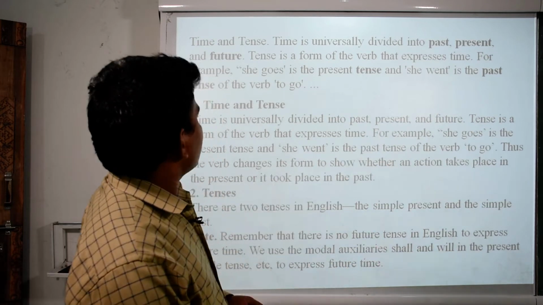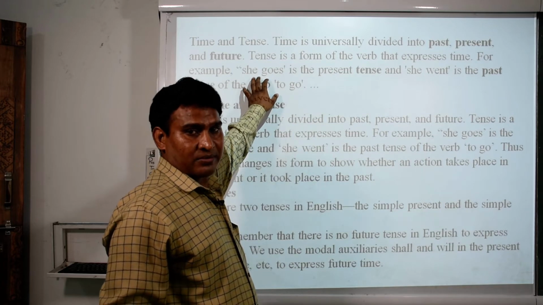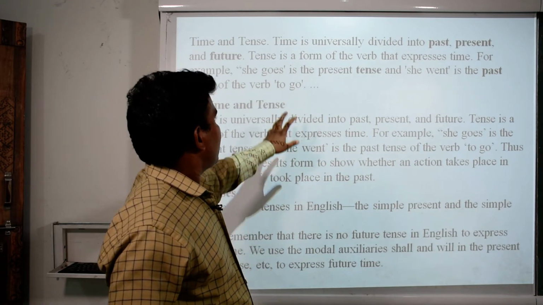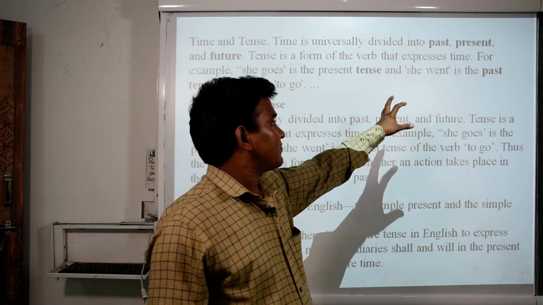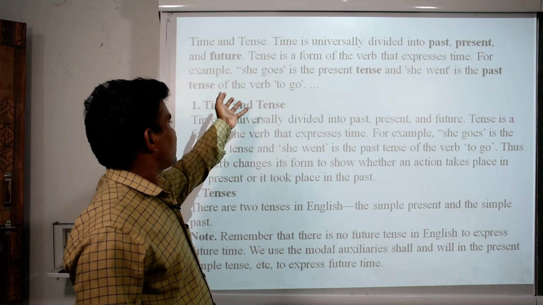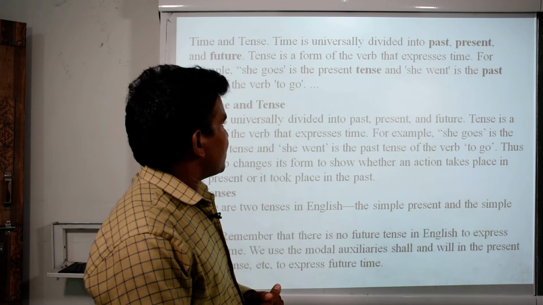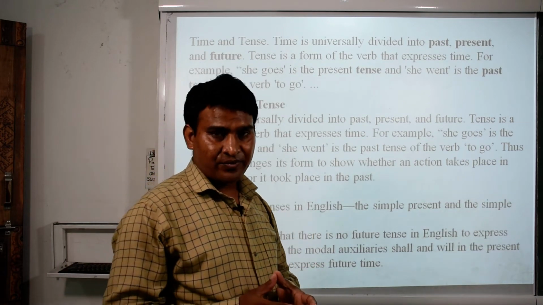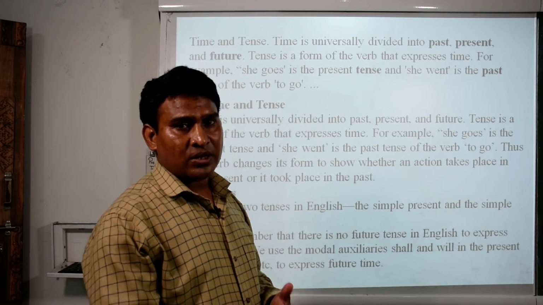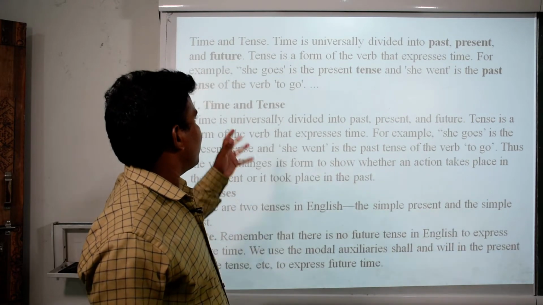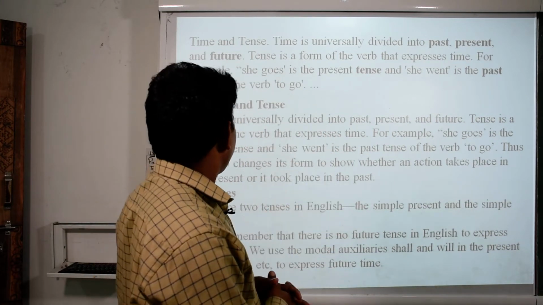Here, for example, she goes. This is simple present. She goes is a present tense, and she went is the past tense of the verb to go. Here just two verbs are introduced, go and went. Go means present, and it is the first form of the verb. The second form of the verb is went.